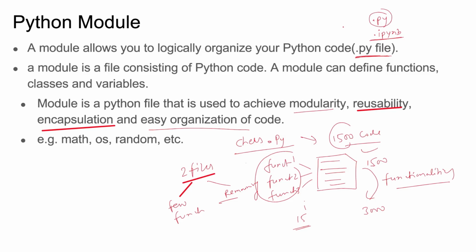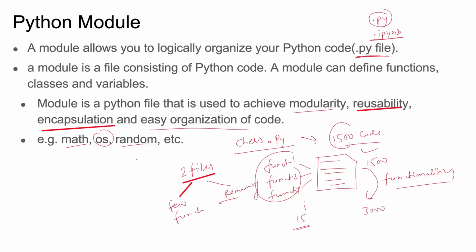You can add your code into a single file, but it is recommended that for modularity and reusability, you create multiple modules as per your functionality, right? And you can define your details in each module. For example, the math module has all mathematical operations. The OS module has all the operating system operations.